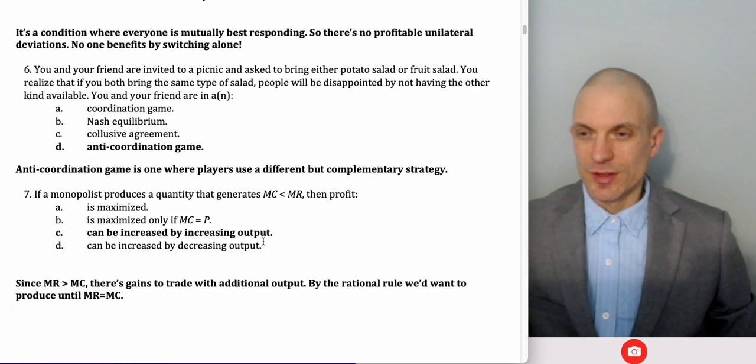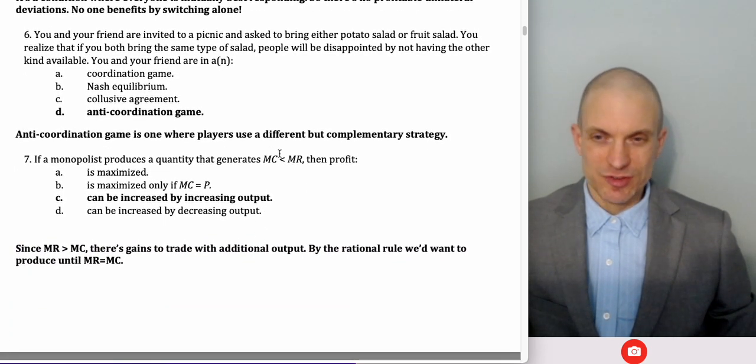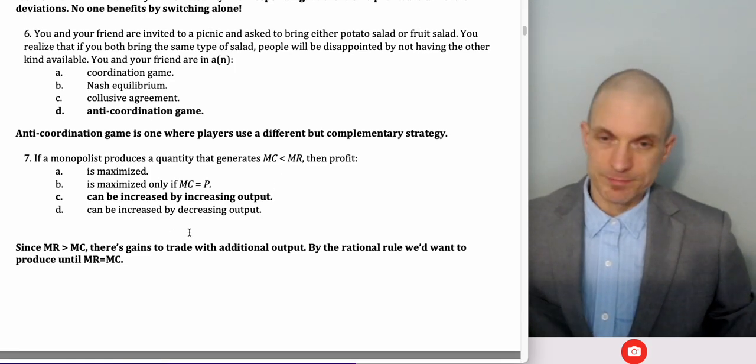Okay, so if a monopolist produces a quantity and generates marginal revenue greater than marginal cost, you can increase profit by producing more output. You want to produce all the way out to the single price monopoly's maximizing point, which is where marginal revenue equals marginal cost.